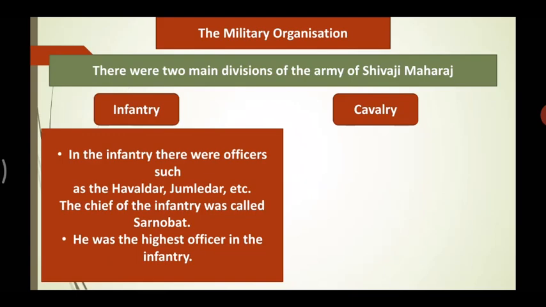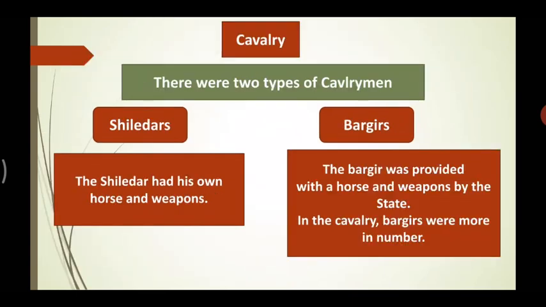Let's move forward. Now we have seen what infantry is. The next one is cavalry. Two types of cavalrymen were there: the Shiledars and the Bargirs. What was the work of a Shiledar? The Shiledars were the ones who had their own horses and their own weapons.